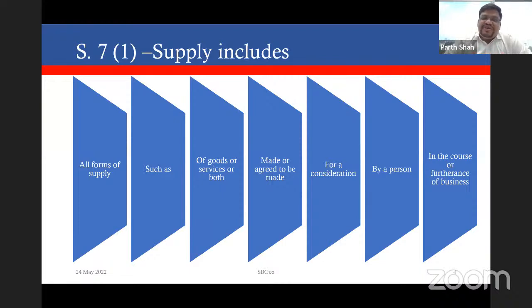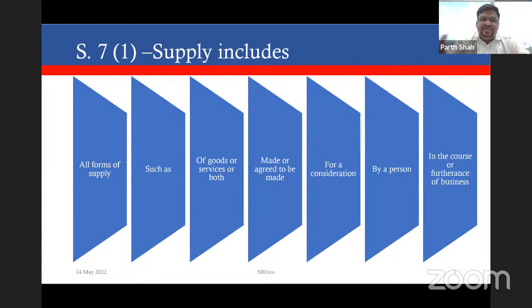So for example, section 7(1), which is a general section defining the scope of supply, clause (a) thereof says supply includes all forms of supply, such as sale, transfer, barter, exchange, license, rental, lease, or disposal of goods or services or both, which are made or agreed to be made for a consideration by a person in the course or furtherance of business.